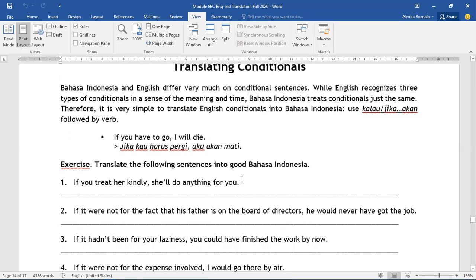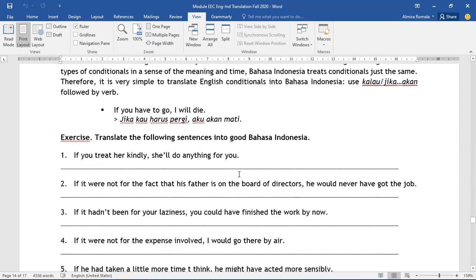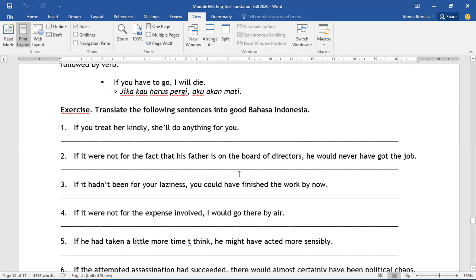Okay, so those are the steps in translating relative clauses and conditionals, and I will mix the exercise together and put several numbers so you don't have to do all the questions. But if you want to practice more, you can just do the exercise in your module.